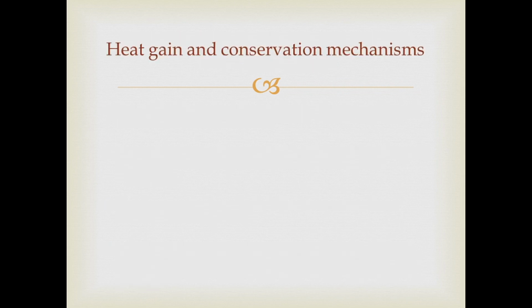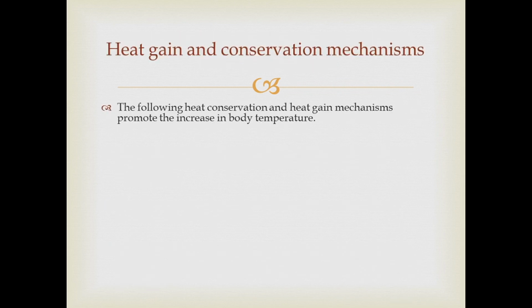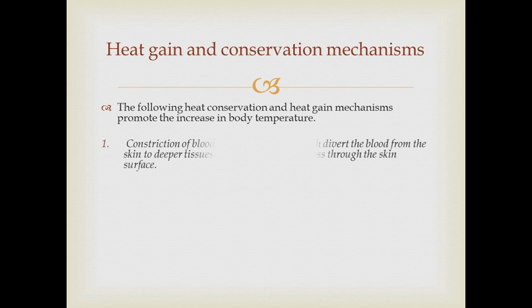Then when the heat gain and conservation mechanisms are considered, the following heat conservation and gain mechanisms promote the increase in body temperature. First, constriction of blood vessels in the skin, which divert the blood from skin to deeper tissues, thereby reducing heat loss through the skin surface. So now this is the opposite thing. When the superficial arteries are constricted, the amount of cold blood passing through those superficial arteries reduces. Therefore, heat loss through the skin surface by radiation can be reduced. So heat can be conserved.